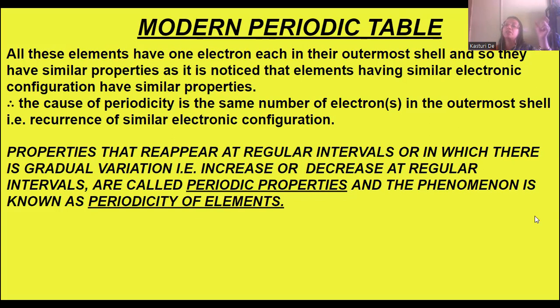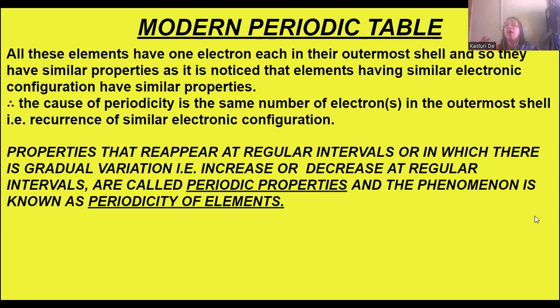If properties are repeating at regular intervals, or if there is gradual variation, that is, they are increasing or decreasing at regular intervals, like slightly increasing when moving from left to right, or decreasing when moving from left to right, or if they are similar in nature going from top to bottom, this type of properties are known as periodic properties.